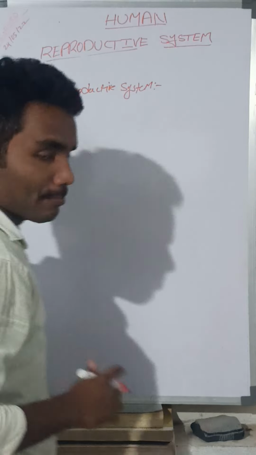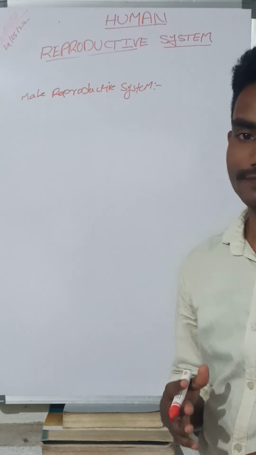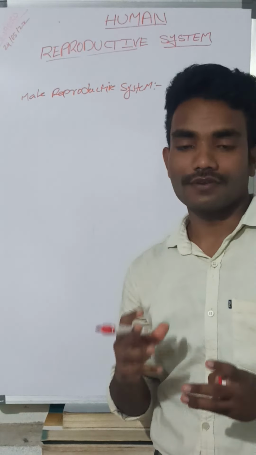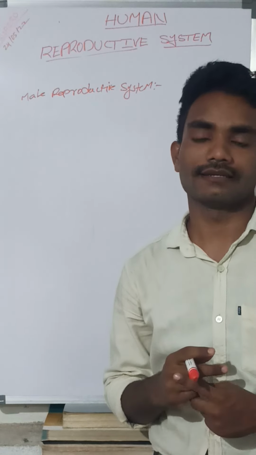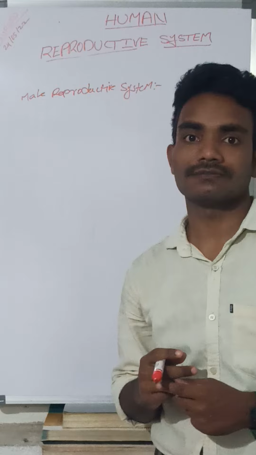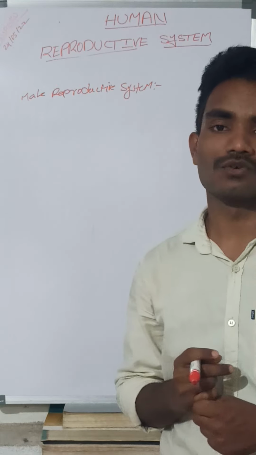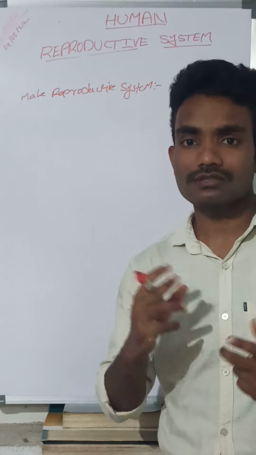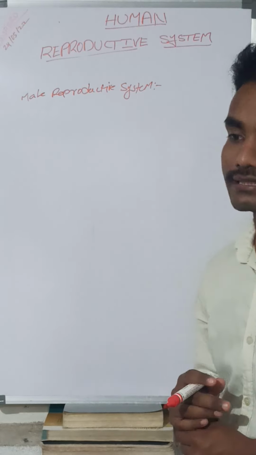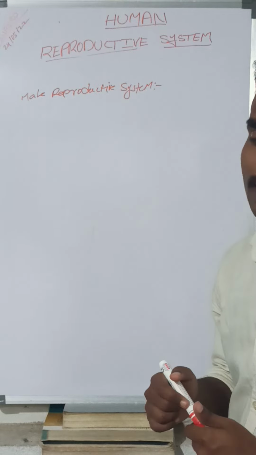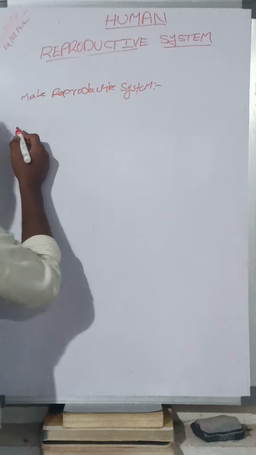Okay, the male reproductive system. Where will gametes form in the male? Exactly, it will be in the testis. What is the testis, and where is it located? Let me explain the basics of the testis.